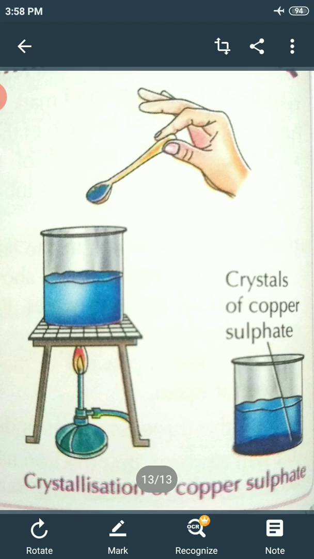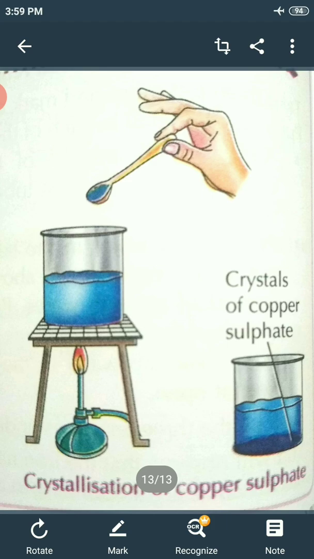So, we have studied the physical change and the chemical change. What are the differences between physical and chemical change? First, in physical change, physical properties like shape, volume, color and state of the substance change. In chemical change, chemical properties of the substance change. Next, in physical change new substances are not formed.